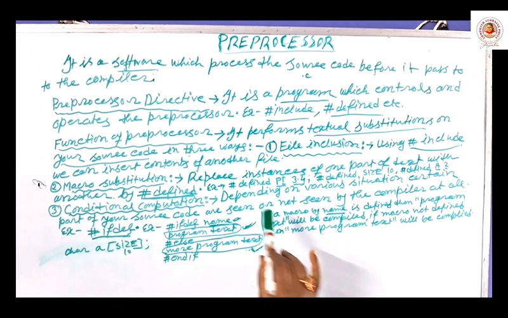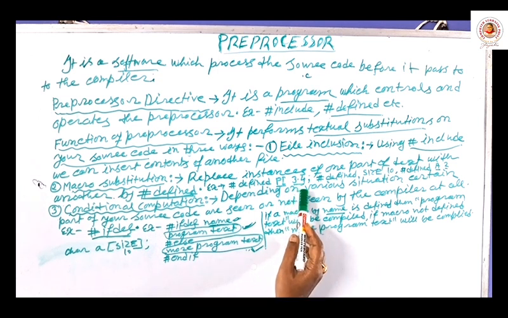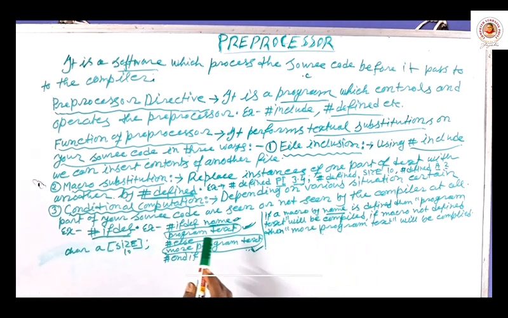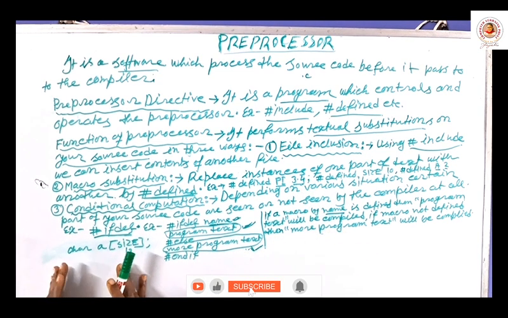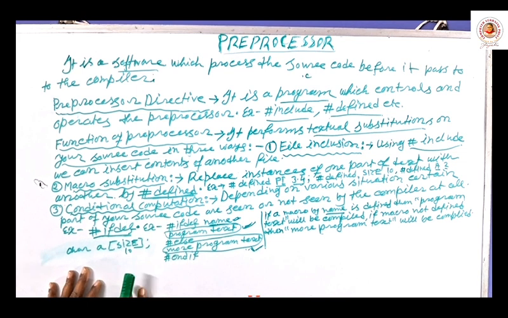File inclusion means attaching a header file to my program code for getting inbuilt functions and their definitions. Next is macro substitution, that is, with the help of hash define, I am defining a macro like pi and giving a substitute value for that macro. Whenever it finds pi, it will be replaced by 3.4. That is fixed throughout the program. So this is called macro substitution.